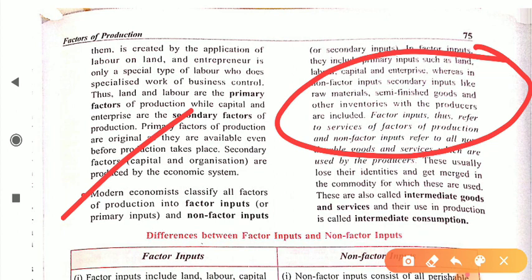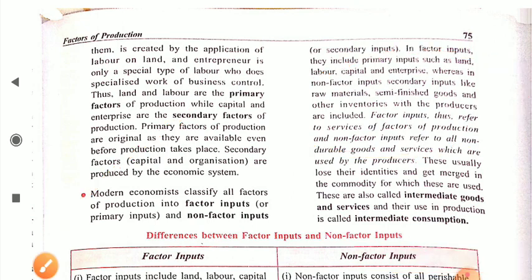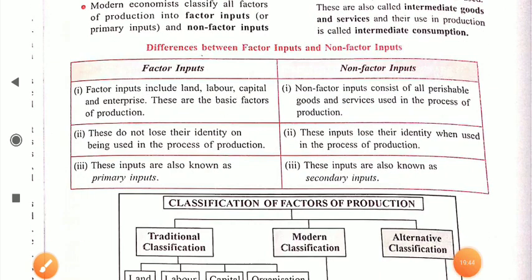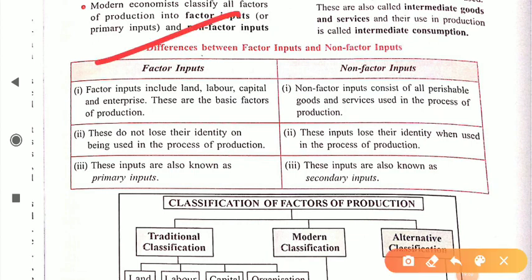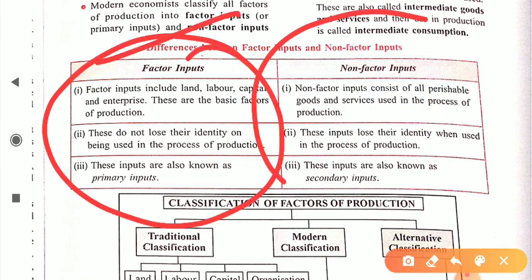One is factor input, another is non-factor input. Factor input means land, labor, capital, entrepreneur, and non-factor input means raw material, semi-finished goods, inventories, etc. Now you can go through the difference between factor input and non-factor input.